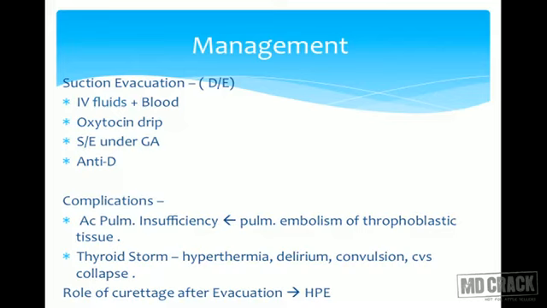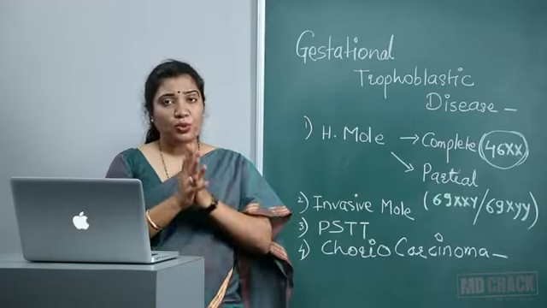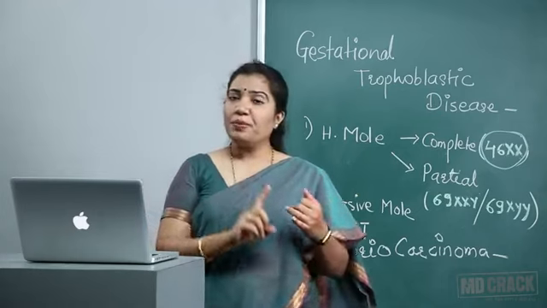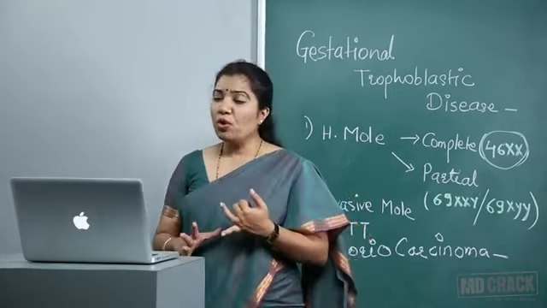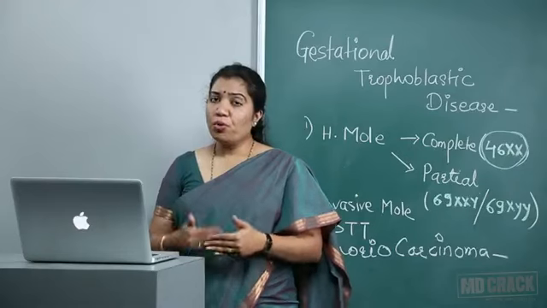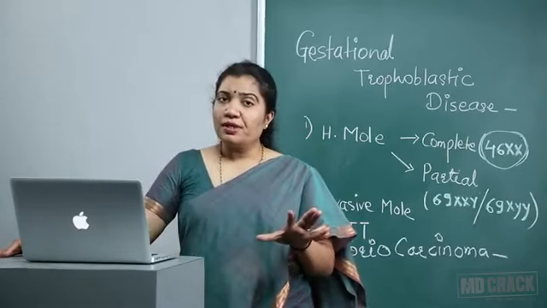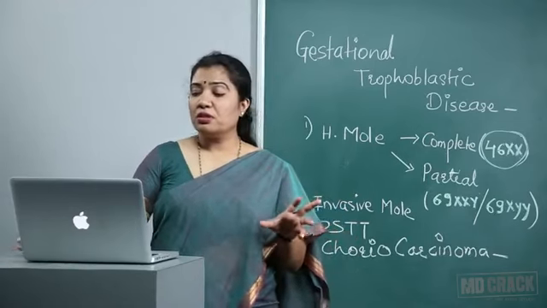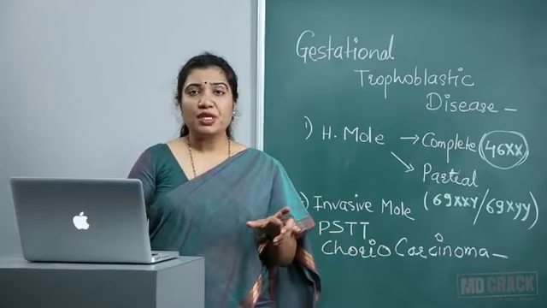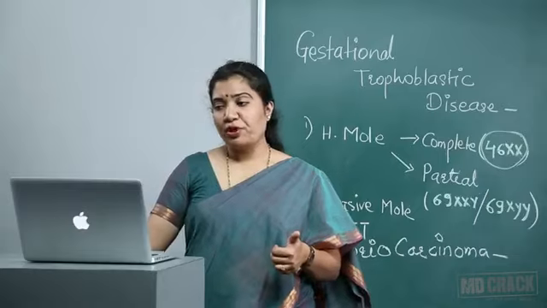Thyroid storm, the presentation can be hyperthermia, delirium, convulsion and sudden cardiovascular collapse because of increased TSH-like action. So when we are doing evacuation, we have to keep blood ready, give beta blockers, be prepared for embolism or thyroid storm, and evacuate the cavity gently with lots of care because she has increased risk of perforation.